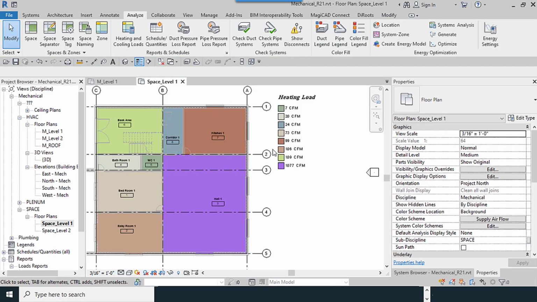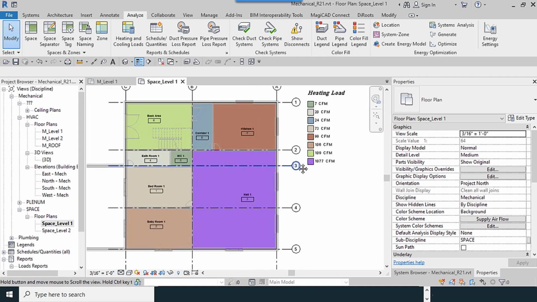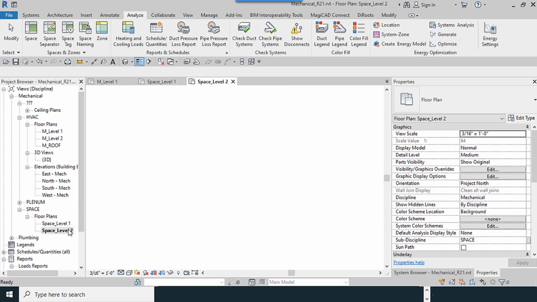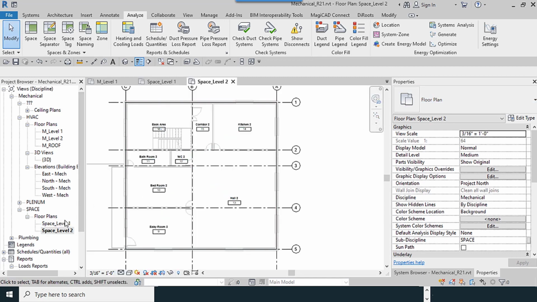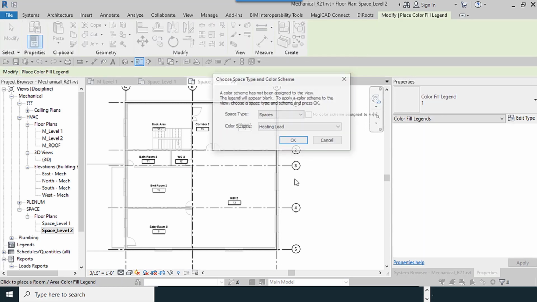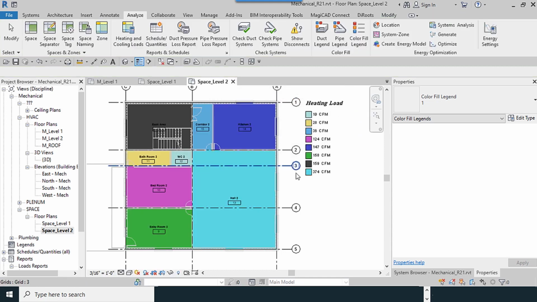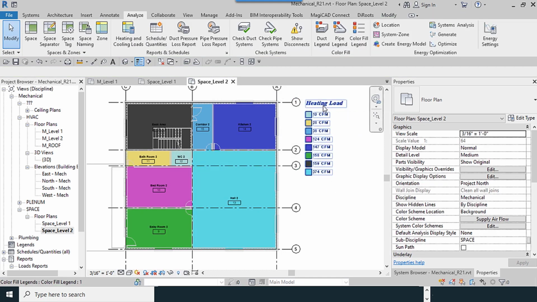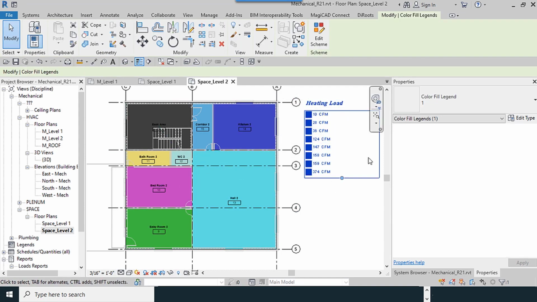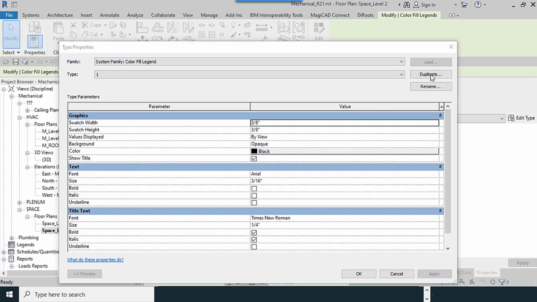And I copy this to see the file like this. This is for heating for level 1. And I go to level 2. Two options which we defined are available here. I use supply airflow. You can change the title. Edit. Duplicate it.